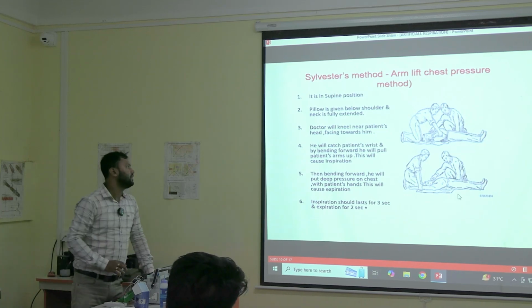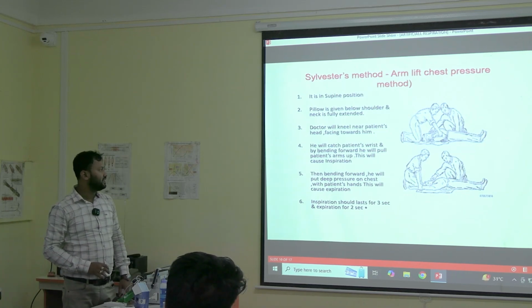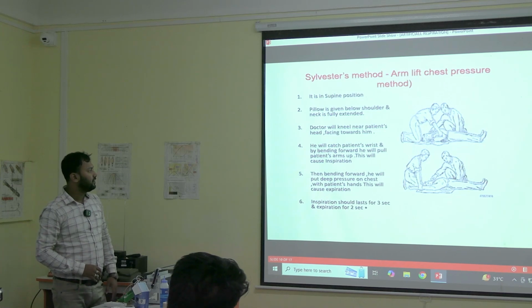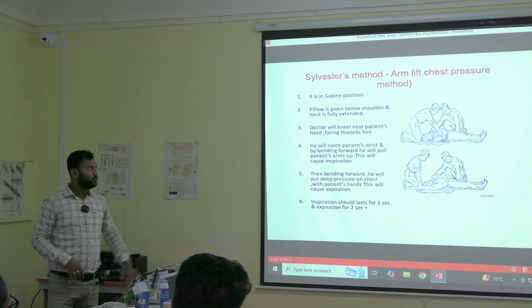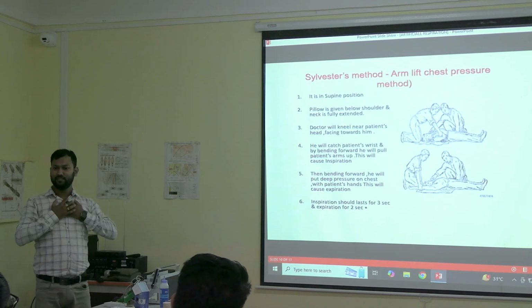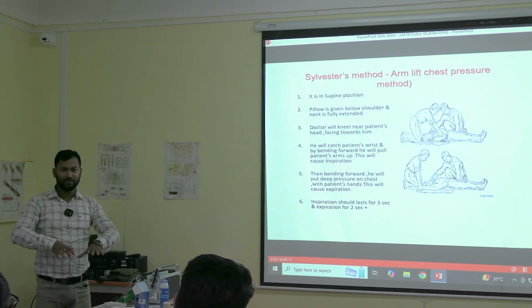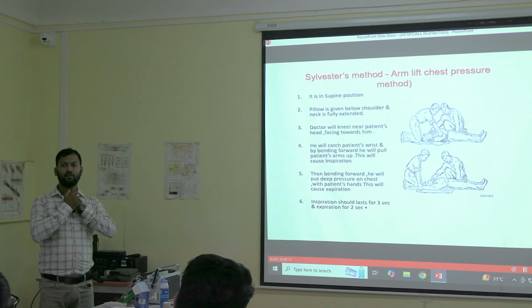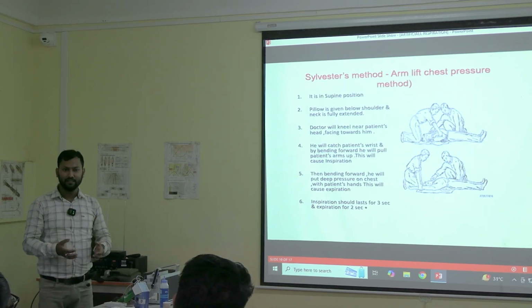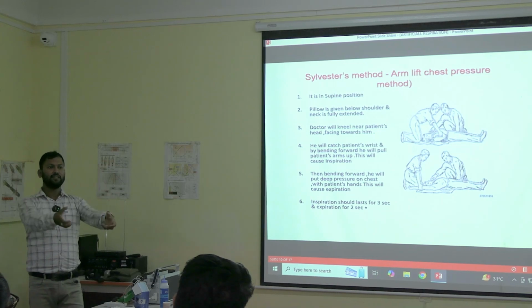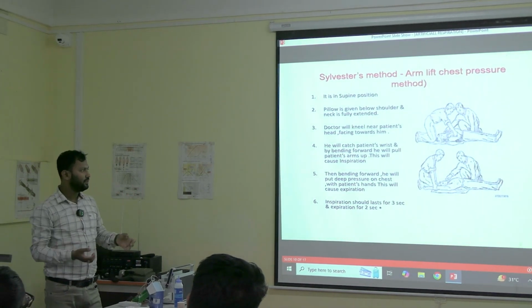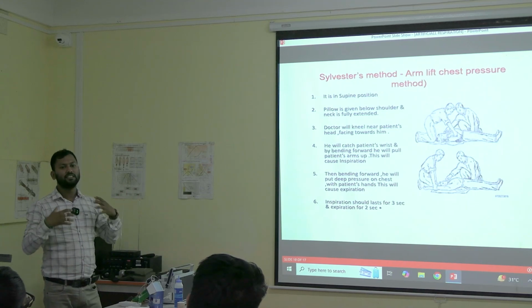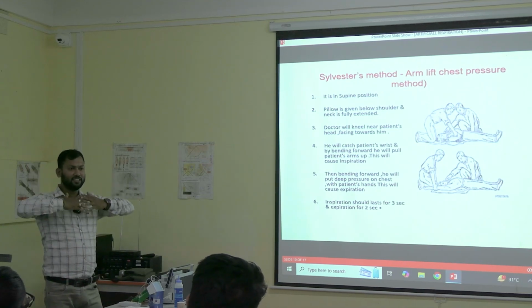Then, bending forward, he will put deep pressure on the chest with the patient's hands. This will cause expiration. Bending forward, we put the patient's arms like this over the chest of the patient, and we press over the patient's arms. We will first do this. We keep the patient like this. We press, then the patient is expiring. Then we extend the arms and pull, like the earlier method, and then the patient will inspire. So that is for inspiration, and this is for expiration.